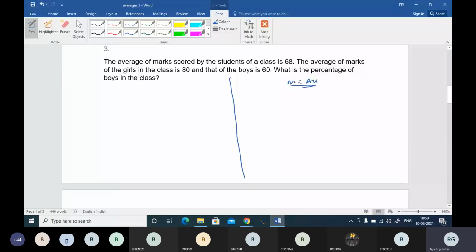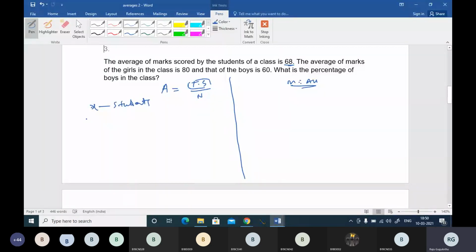And let's see this, the average of marks scored by the students of the class is 68. So I told you average equals total sum by number, right? This thing you know. So from here, let me find the total sum. Let me say that there are X students in the class.